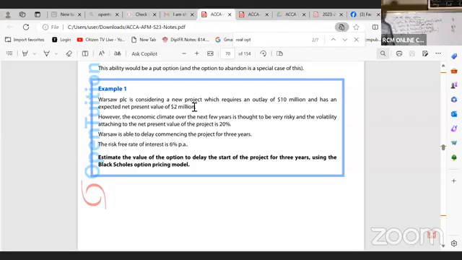Warsaw is able to delay commencing the project for 3 years. The risk-free rate of return is 6%. We are asked to estimate the value of the option to delay the start of the project for 3 years using Black-Scholes option pricing model.